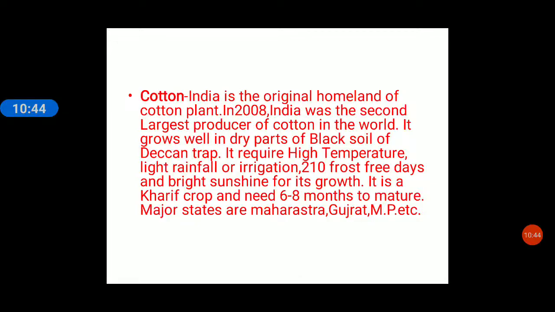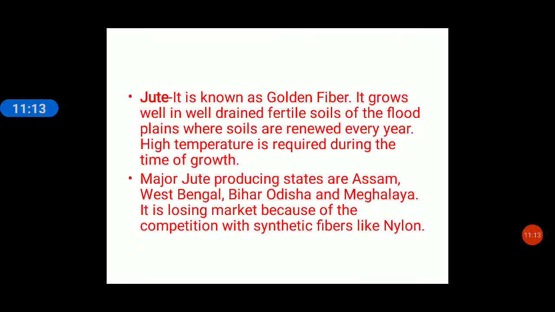And bright sunshine for its growth. It is a kharif crop. Kharif crop. What is kharif season? Yes, summer season, which requires more rainfall, and the crop needs 6 to 8 months. See, other crops require 3 to 4 months to ripen or mature. Cotton requires 6 to 8 months to mature. Major states important for production of cotton are Maharashtra, Gujarat, Madhya Pradesh, etc. All right. I hope cotton is clear.